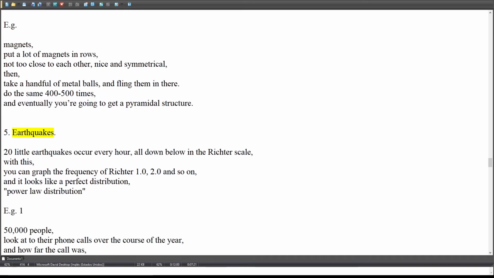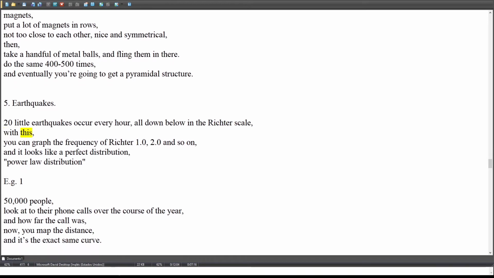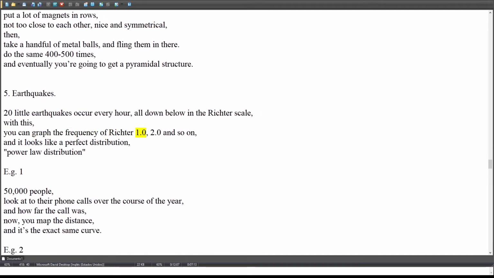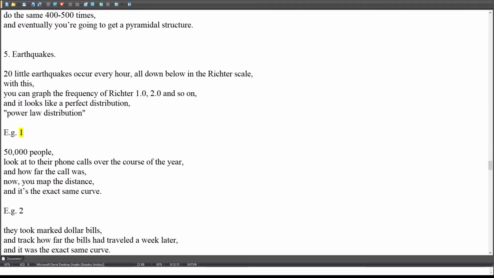5. Earthquakes. 20 little earthquakes occur every hour, all down below in the Richter scale. With this, you can graph the frequency of Richter 1.0, 2.0, and so on. And it looks like a perfect distribution. Power law distribution.